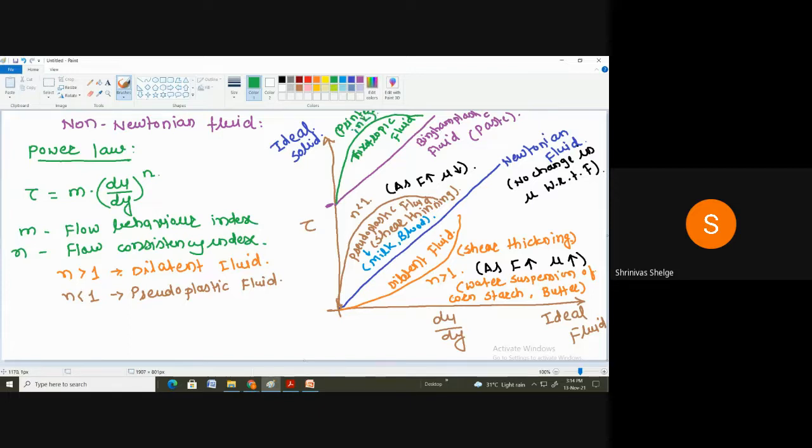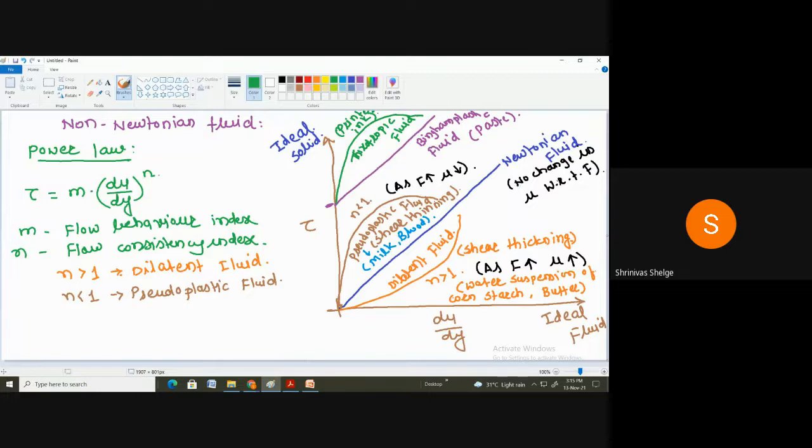Correct. So this is what you can see here: dilatant fluid, Newtonian fluid, pseudoplastic fluid, Bingham plastic fluid, and thixotropic fluid. Here the dilatant, pseudoplastic, Bingham plastic, and thixotropic fluids are the non-Newtonian fluids, where shear stress is not varying linearly with the rate of shear strain. But in case of Newtonian fluid, the shear stress varies linearly with the rate of shear strain. And one more important thing is what?